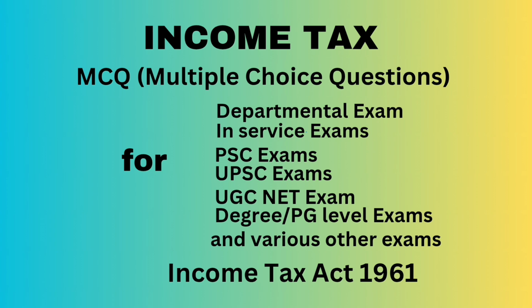Question number 48. XYZ Limited has two units, one unit at Special Economic Zone SEZ and the other unit at Domestic Tariff Area DTA. The unit in SEZ was set up and started manufacturing from 12/3/2015 and the unit in DTA from 15/6/2018.